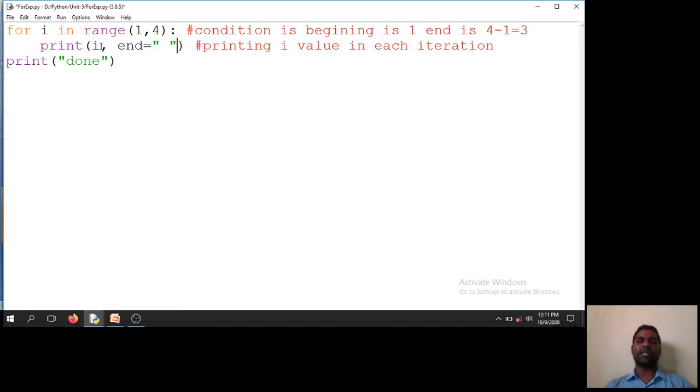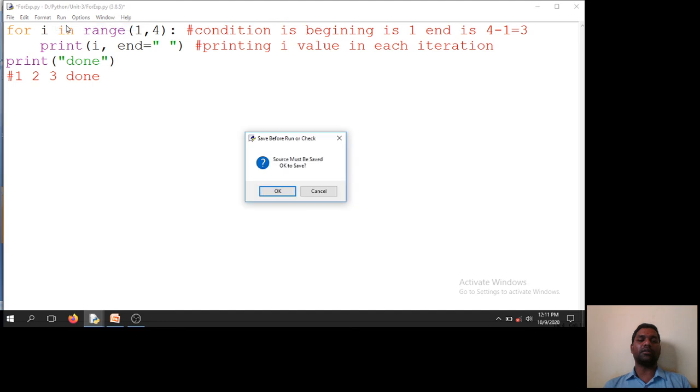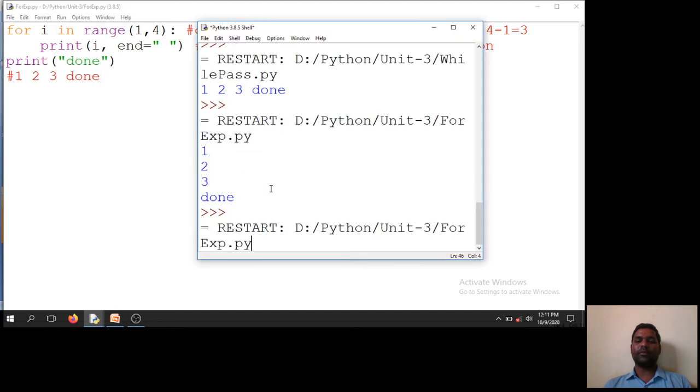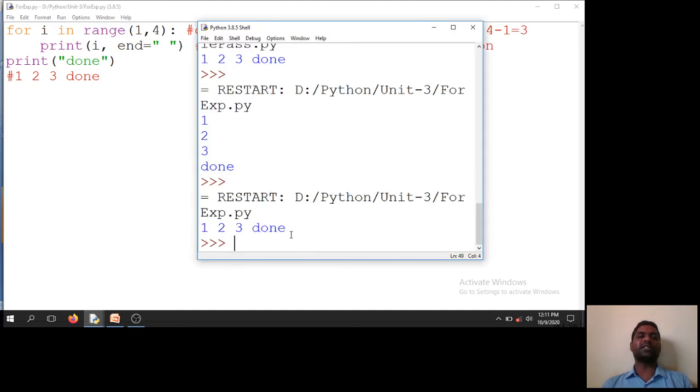And you can also use this statement same as like a while loop, comma end is equal to space. So using the end statement, it will print in the same line. So the output will now be in this format, in the same line. Run module, 1, 2, 3, done. This is how you can use the for loop with the range function.